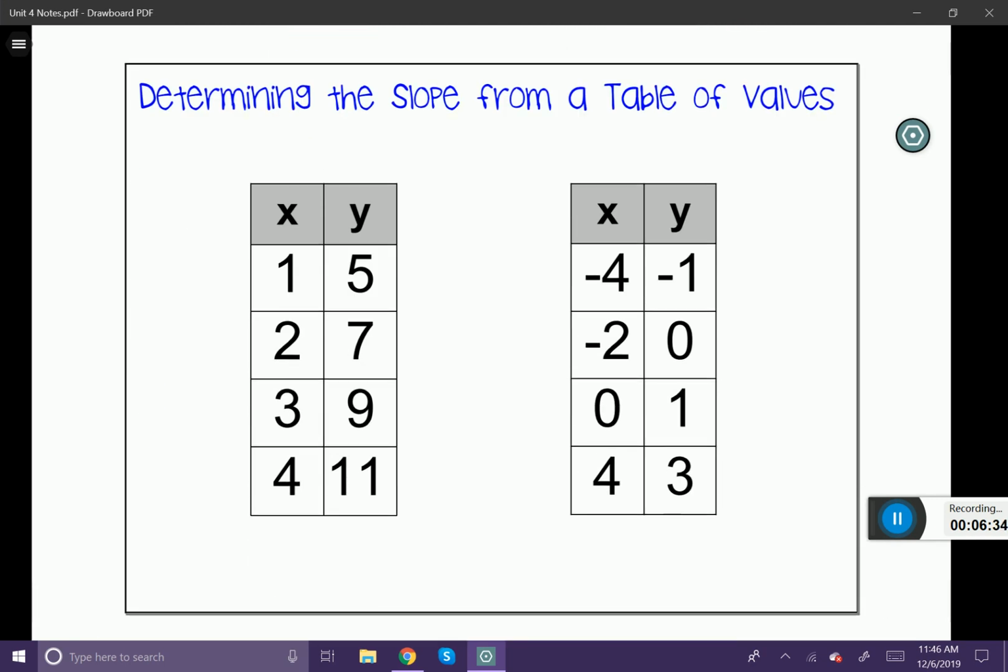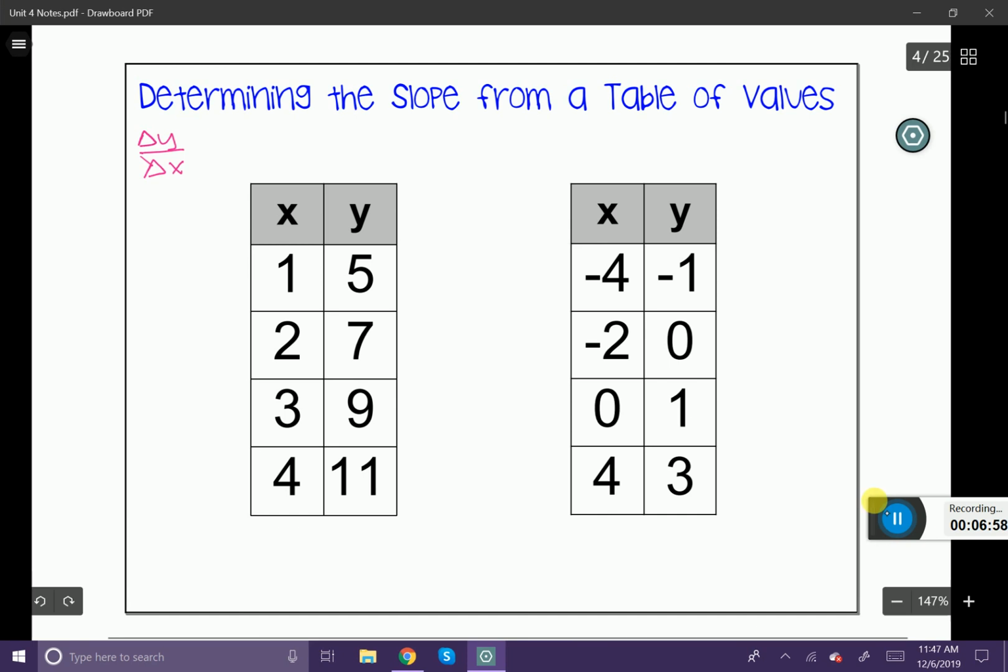Okay, now we're going to determine the slope from a table of values. We've been doing a little bit of talking about tables of values, so now we're going to determine what the slope of the line is given a table. So let's take a look at this first table here. What I want to do is figure out my change in y over my change in x. This is rise over run.